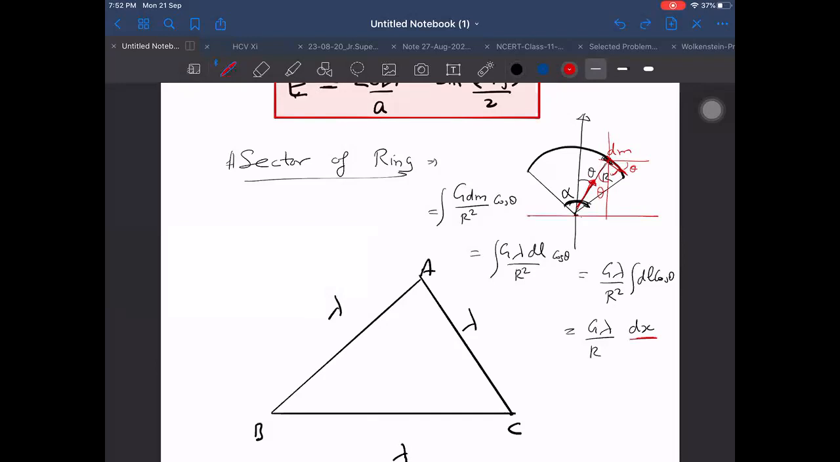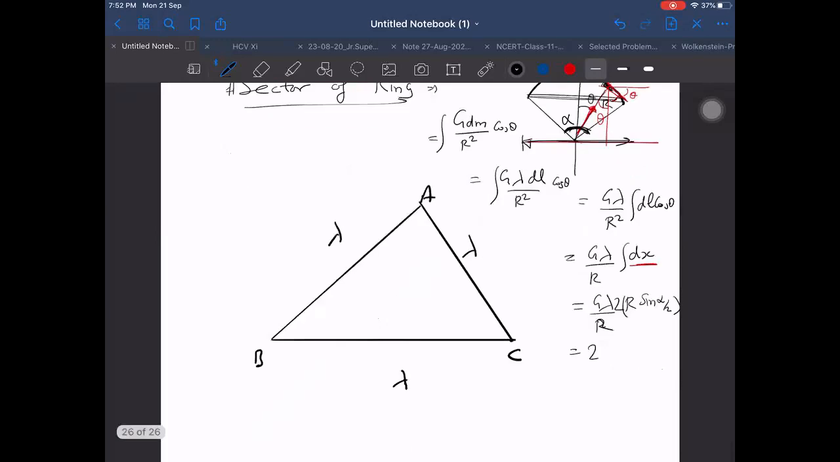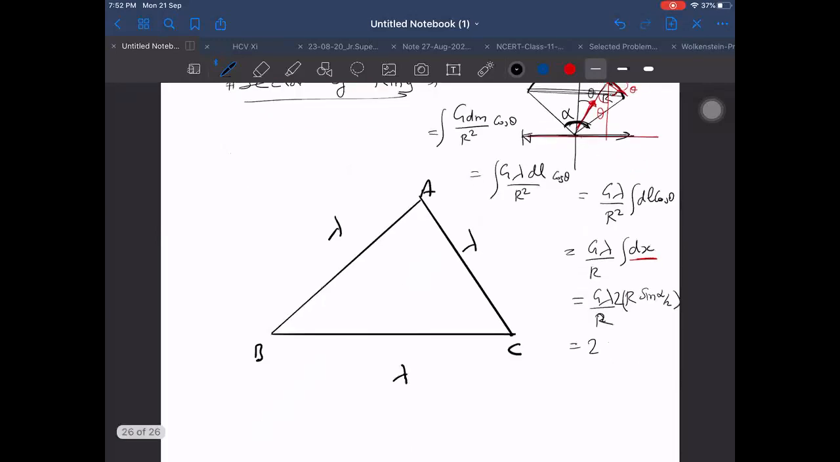Right? So dl and dx, if we take in between angle cos, then it will become G lambda by r into total x length. What is the total length along x axis? That will be easily obtainable. To obtain this total chord length, this total chord length will be r sine alpha by 2 multiplied by 2. So 2 r sine alpha by 2, we got finally G lambda sine alpha by 2.